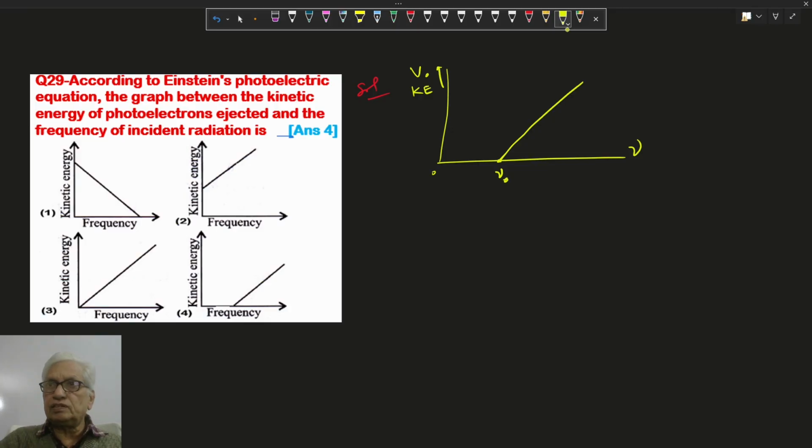If the frequency is below the threshold, then no electron is ejected. If we increase the frequency more than the threshold frequency, then electron is ejected with some kinetic energy, and then we require here a negative voltage called stopping voltage. So graph 4 is correct. Answer 4. Fourth option is correct.